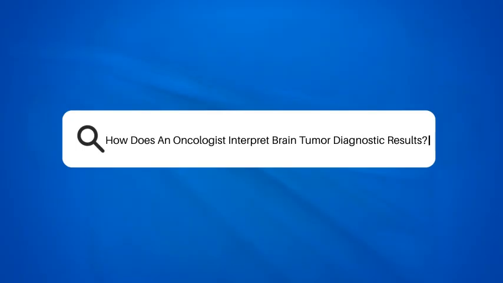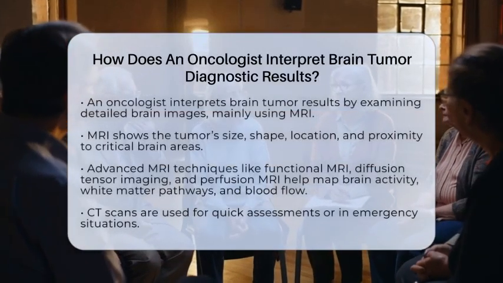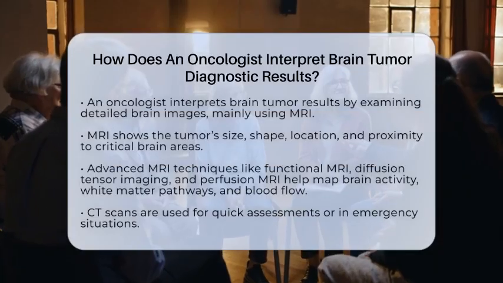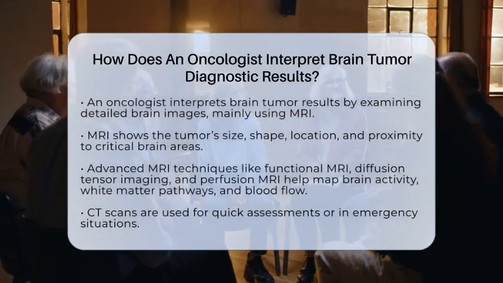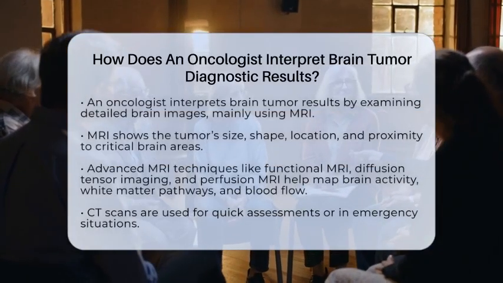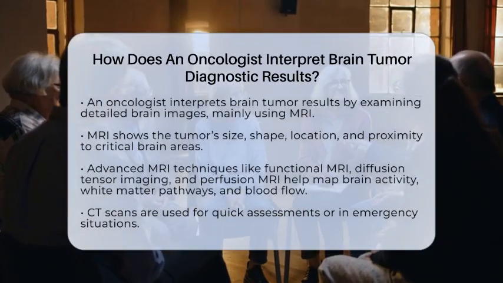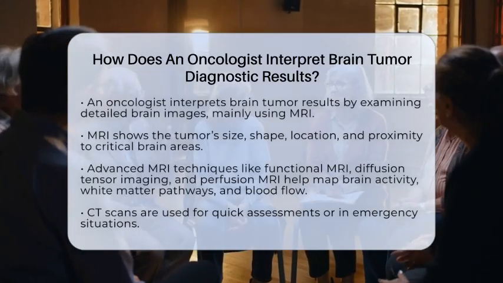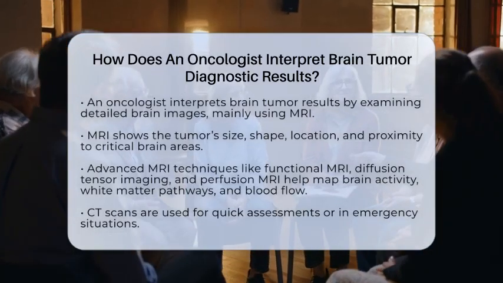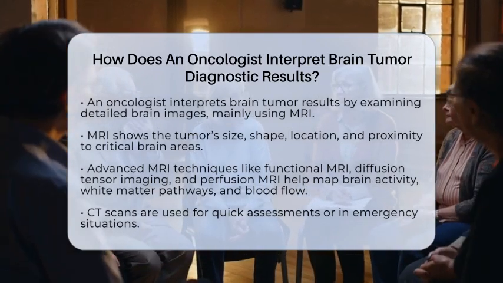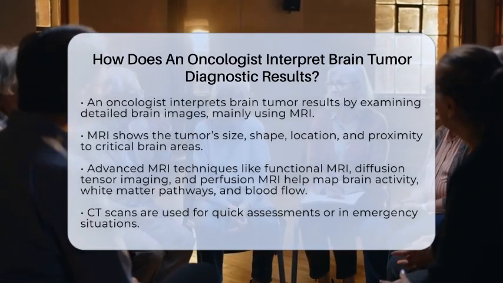How does an oncologist interpret brain tumor diagnostic results? Imagine trying to solve a complex puzzle where each piece reveals part of a bigger picture. That's exactly what an oncologist does when interpreting brain tumor diagnostic results. They start by carefully examining detailed images of the brain, primarily using magnetic resonance imaging, which provides high-resolution pictures showing the tumor's size, shape, and exact location.